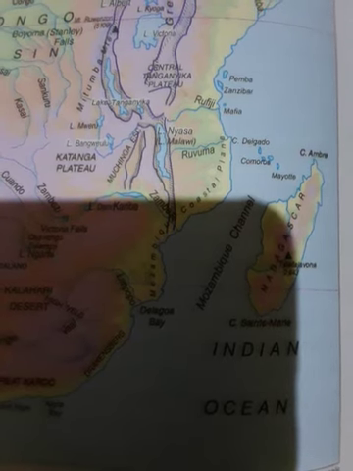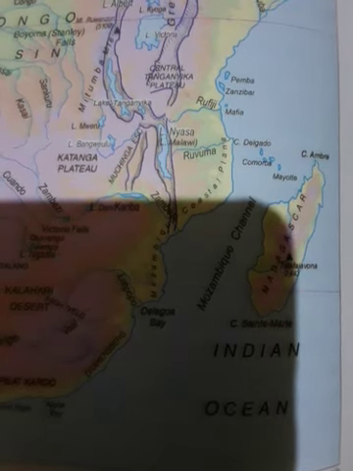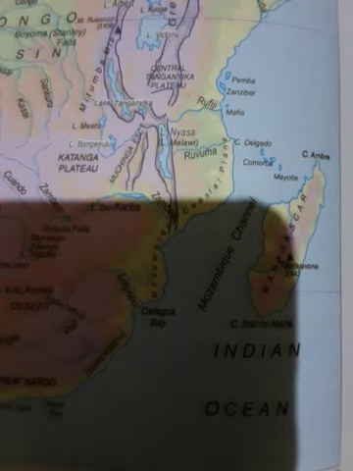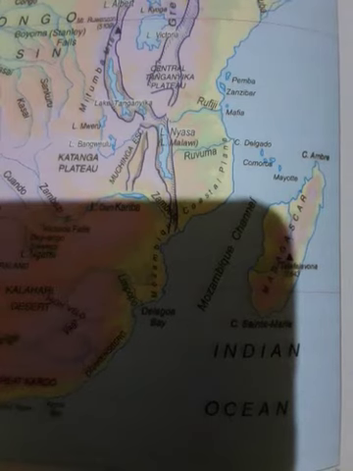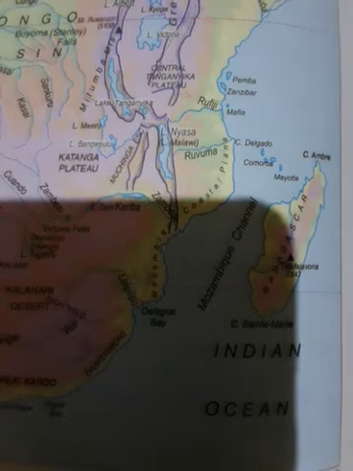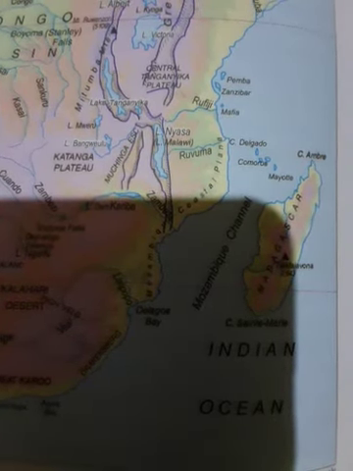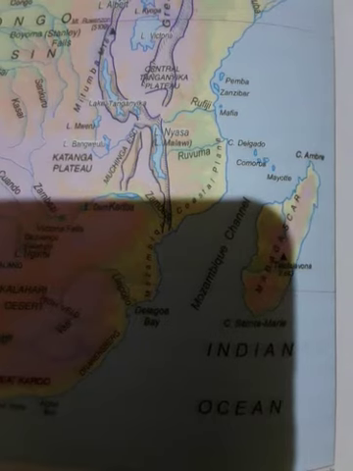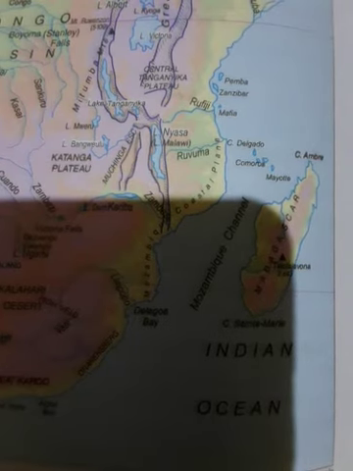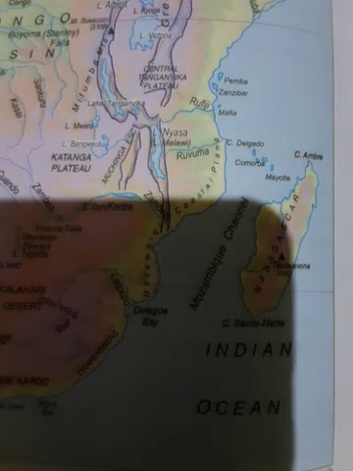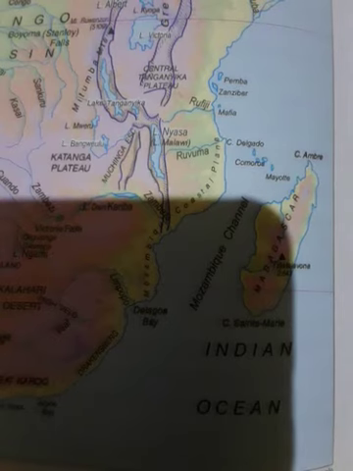Rainwater fills up the floor of the Rift Valley to form narrow lakes. Lake Malawi, Lake Tanganyika, Lake Kivu and Lake Albert are some of the lakes found in the Rift Valley system.